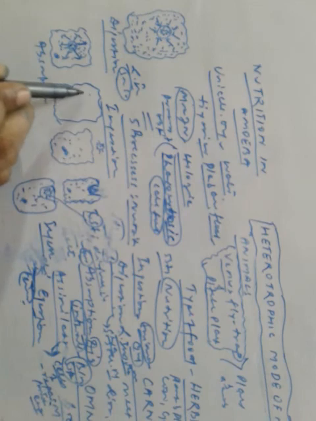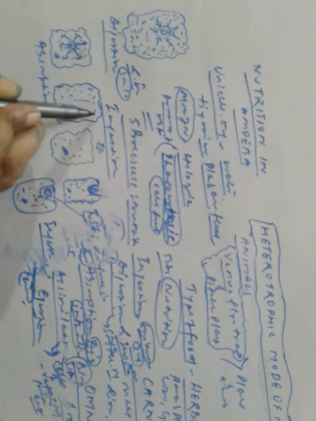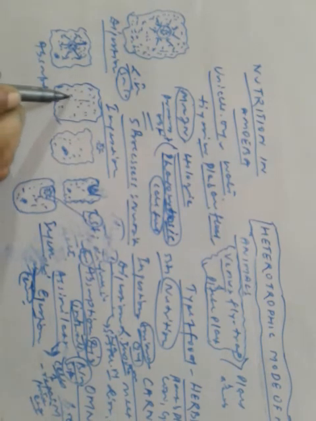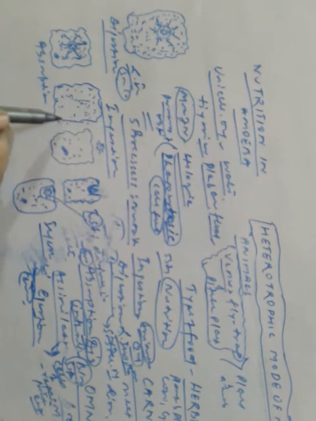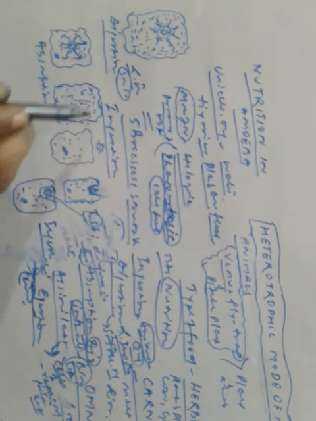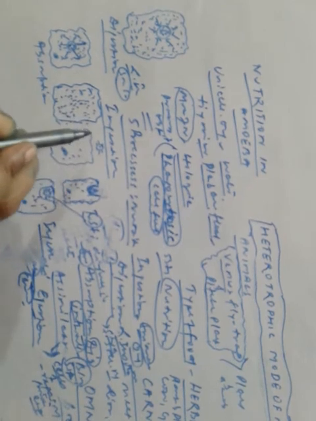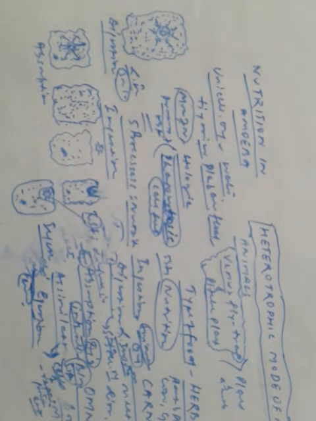Then assimilation takes place. What happens? A small part of the absorbed food is used for obtaining energy through respiration, but the remaining part of the absorbed food is used to make the parts of the amoeba cell.